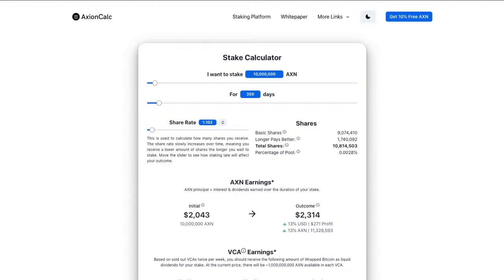So really Axion's all about holding. The more shares you got, the better. And obviously shares become harder to get in the sense that the share rate goes up over time, and that's very important to realize. If you've got more shares, you'll get a bigger percentage of the reward pool. You've got here a percentage of the pool, 0.0028. That's the number one thing that determines how much of a reward you will get, given that we already know what goes into the reward pool. So if you did 10 million for 350 days, you're going to get 0.0028% of the reward pool rewards, and that's pretty much it.